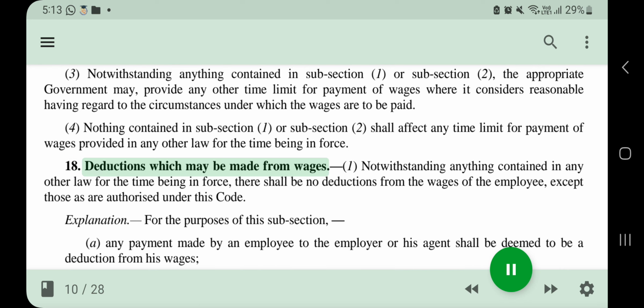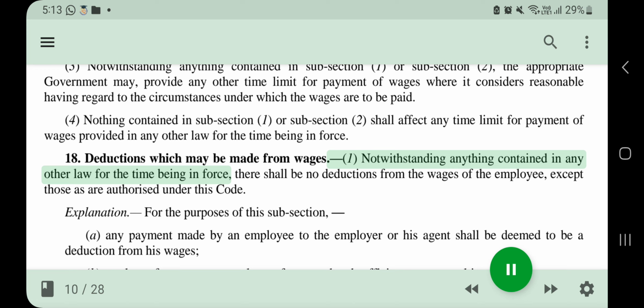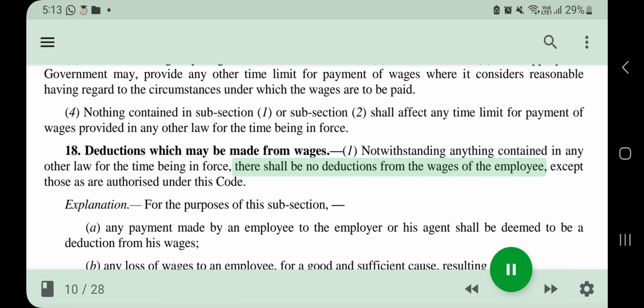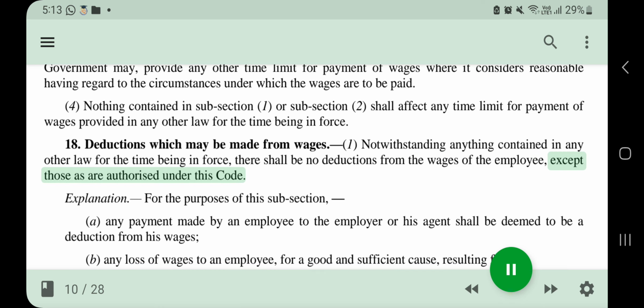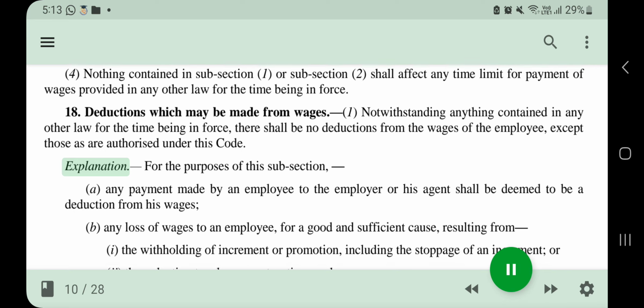18. Deductions which may be made from wages. 1. Notwithstanding anything contained in any other law for the time being in force, there shall be no deductions from the wages of the employee, except those as are authorized under this code. Explanation. For the purposes